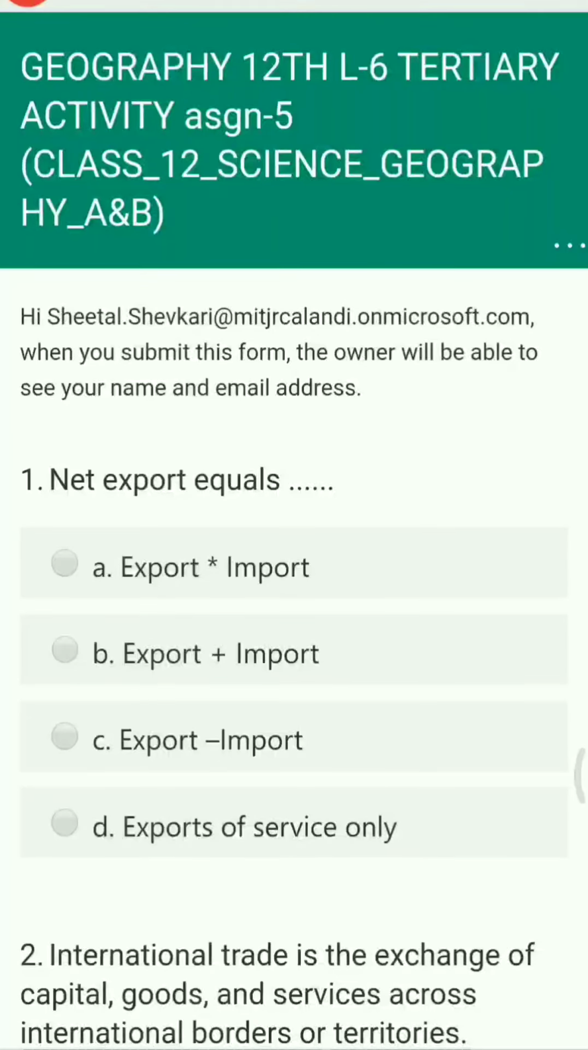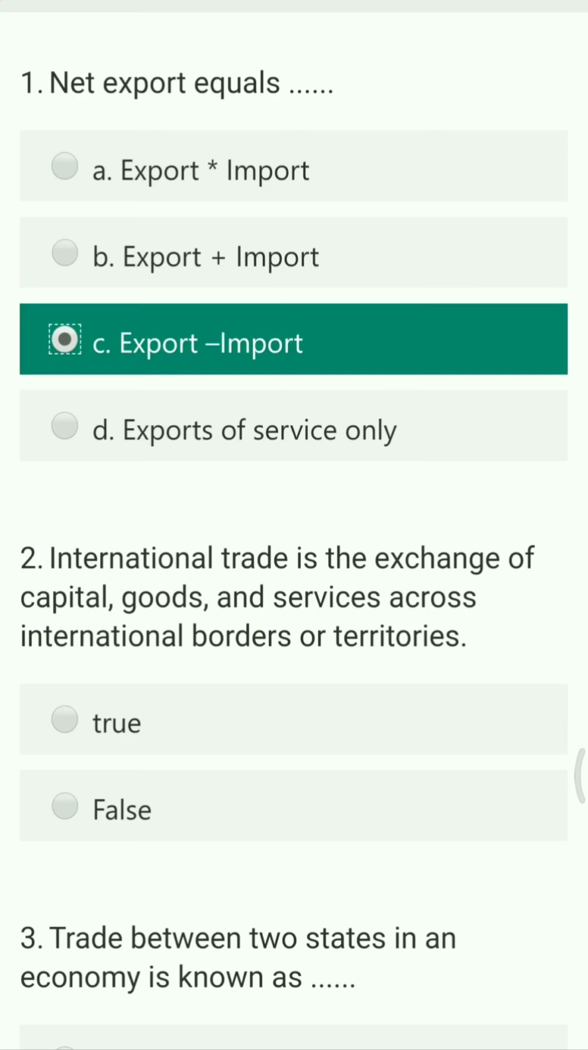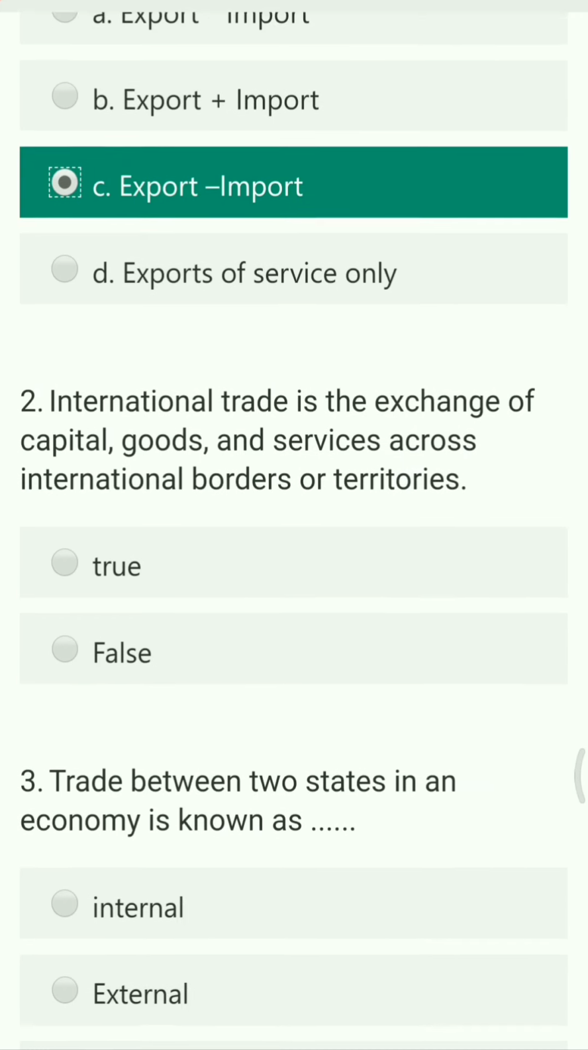Hello students, in this video we are going to study the MCQs related to lesson number 6, tertiary economic activities. So let us start with the first MCQ. Net export equals to, so the options are export into import, export plus import, export minus import, and export of all these services only. So the right answer is, whenever you have to calculate any type of net export, then the formula is export minus import. Then and then only you can calculate the net export.